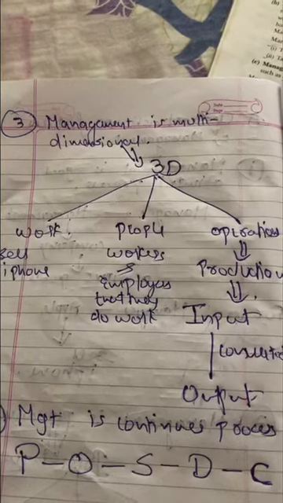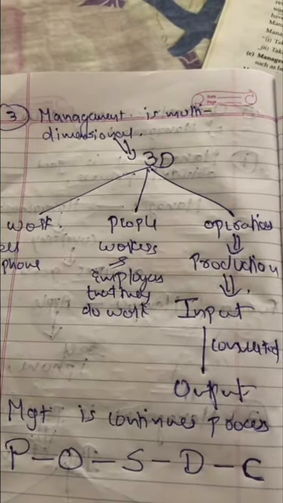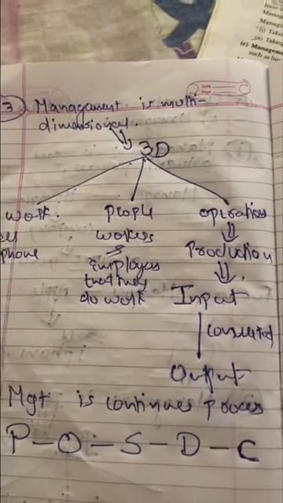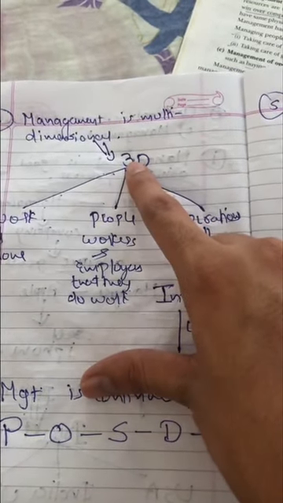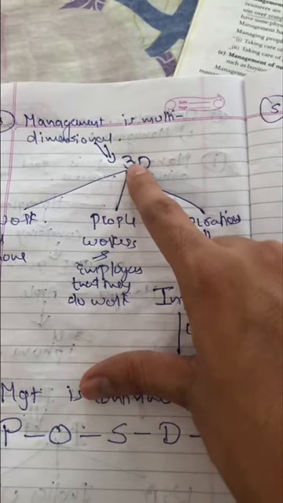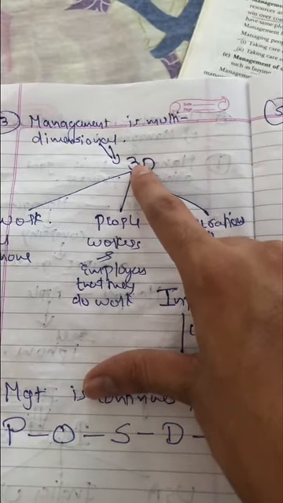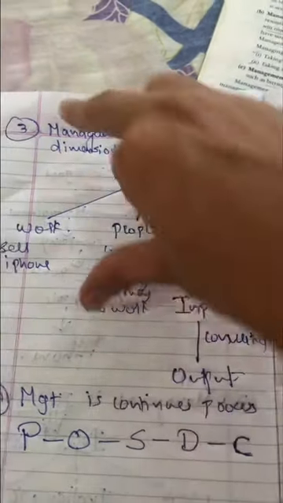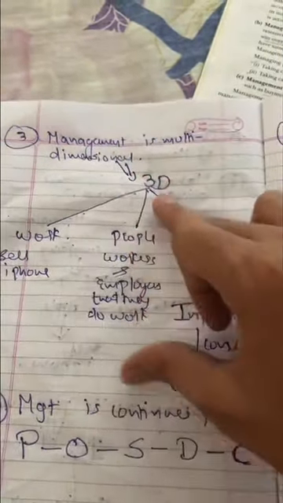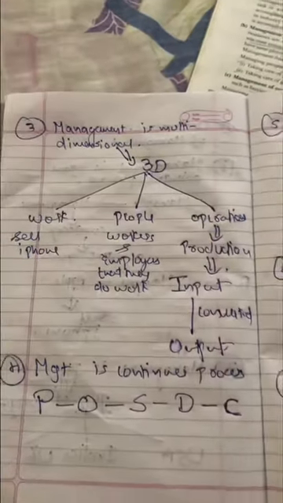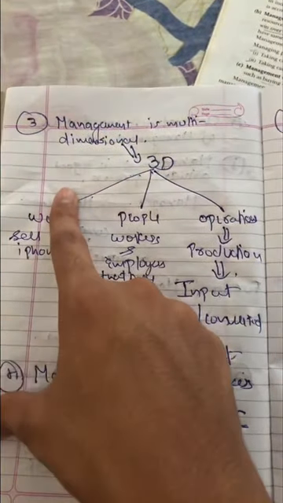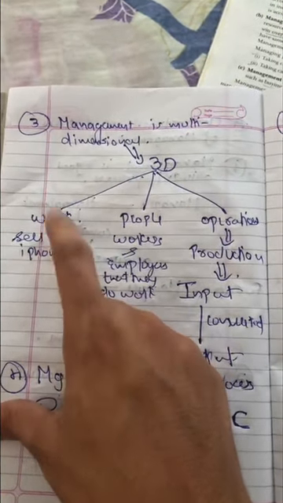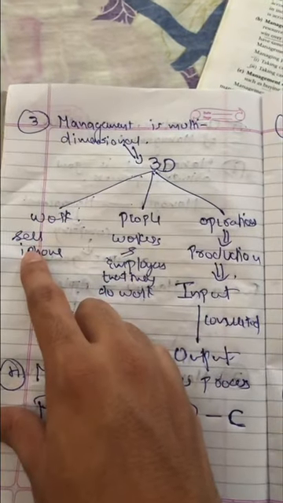Third one, management is multidimensional. Multidimensional means it has many dimensions. Management has 3D, that is 3 dimensions. We all know one thing that is for sure: when you talk about 3D, management has 3 things to manage. The first thing that management will manage is work. So the manager of a company, a manager of an iPhone company, has to manage work. That means it has to sell iPhones.